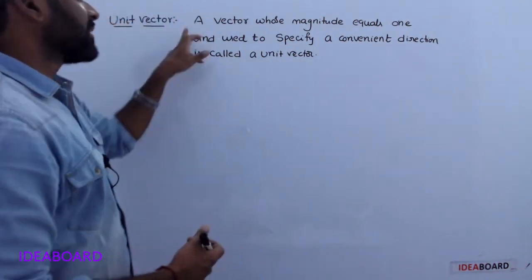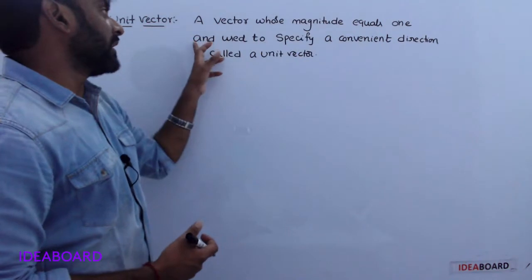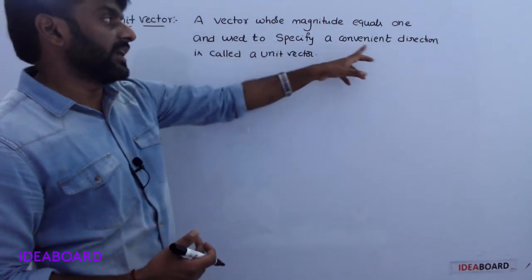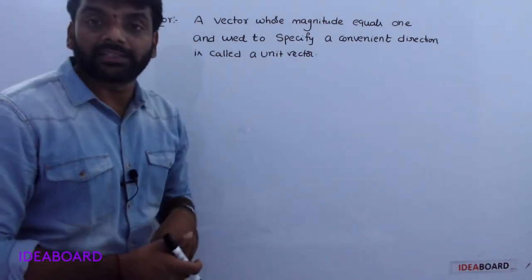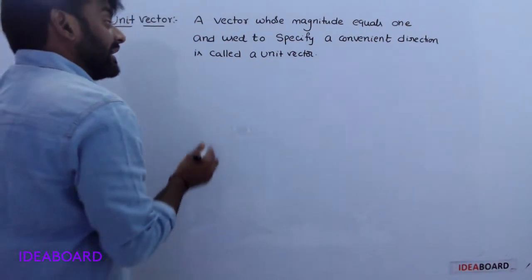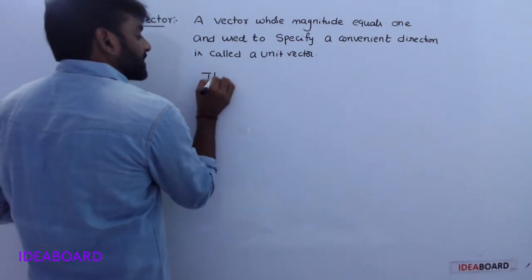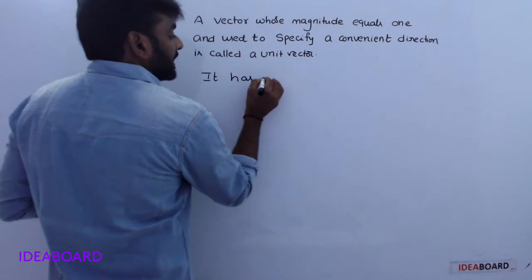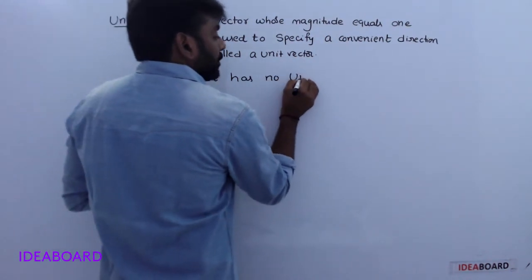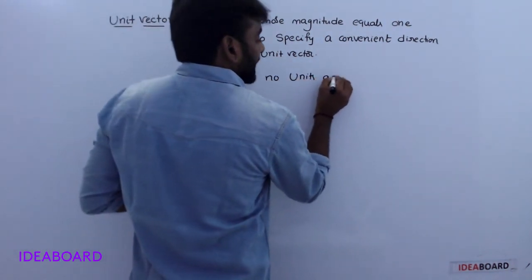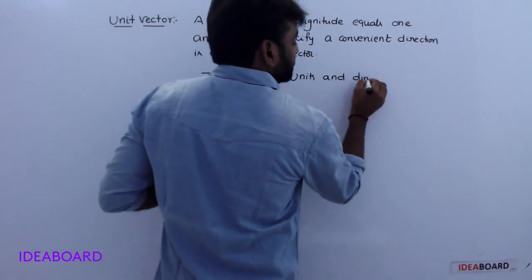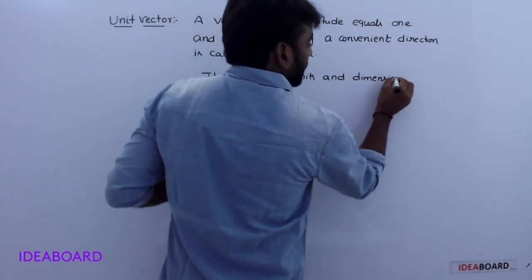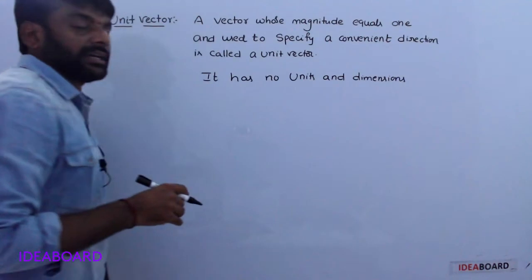A vector whose magnitude is equal to 1 and is used to specify a convenient direction is called a unit vector. It has no units and dimensions.